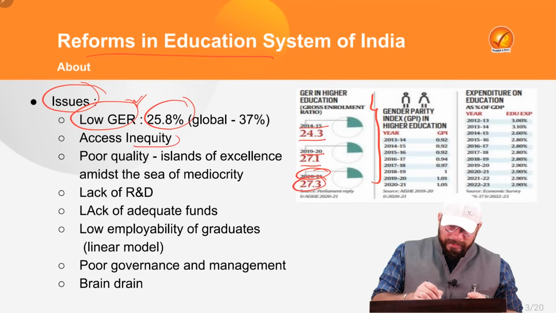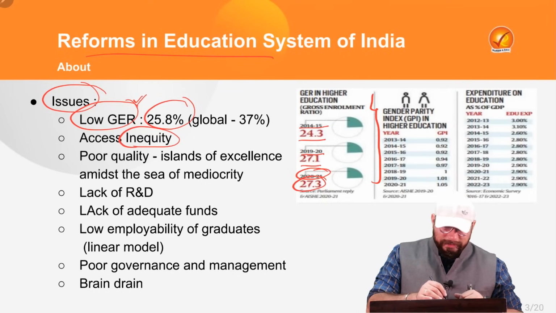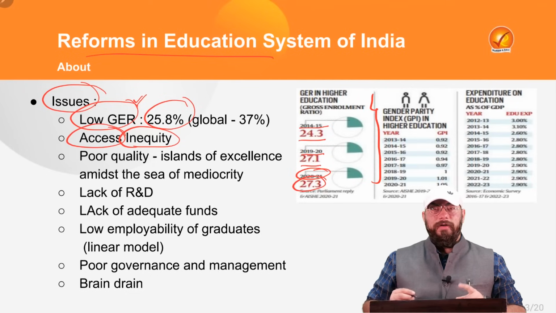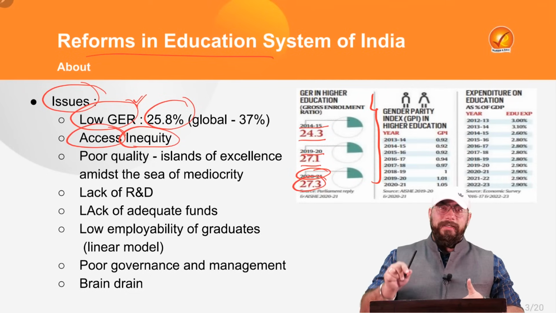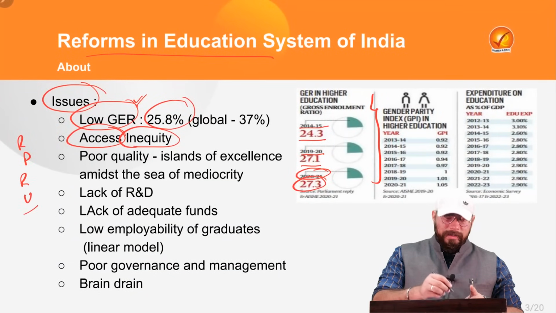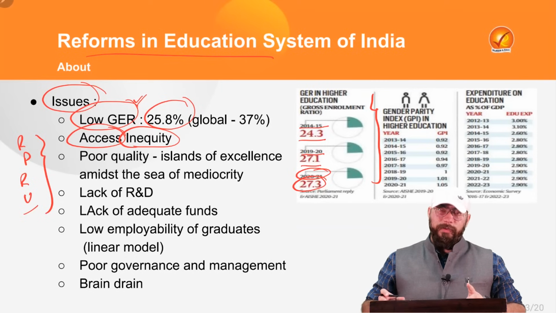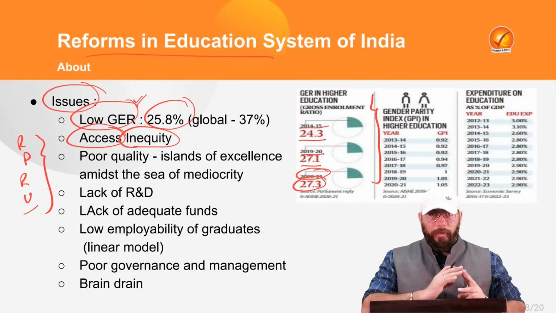Now also there is inequity which is present and inequality also which is present. That is in relation to access to education. So access inequity, access inequality, whether it be between rich and poor, whether it be between rural and urban, there is access inequality which is present, access inequity also which is present. So these are the two important issues.